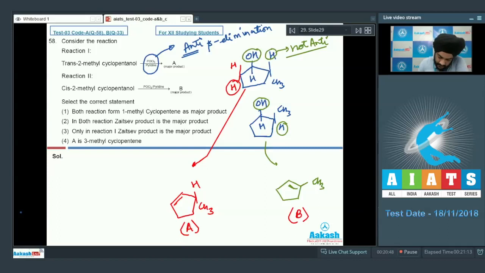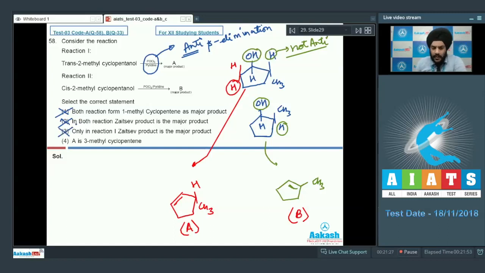Now let us check the options. Both reactions form 1-methyl-cyclopentene as major product. Students, this statement is incorrect. Only the second reaction forms 1-methyl-cyclopentene. So statement 1 is incorrect. Looking at the second statement, in both reactions Zaitsev product is the major product. This is also incorrect. Only in the second reaction is the Zaitsev product the major product. If you look at the third option now, only in reaction 1 Zaitsev product is the major product. This is also incorrect. Only in reaction 2 is the Zaitsev product formed.